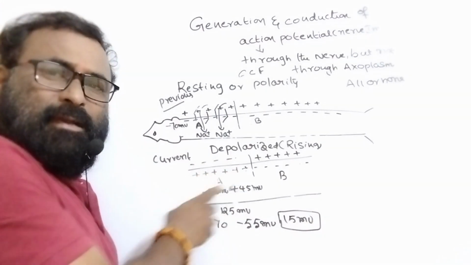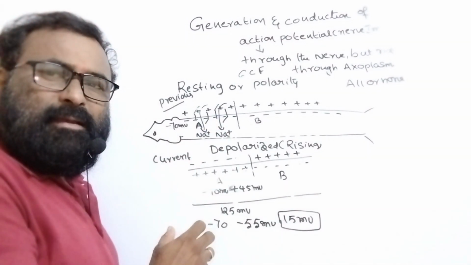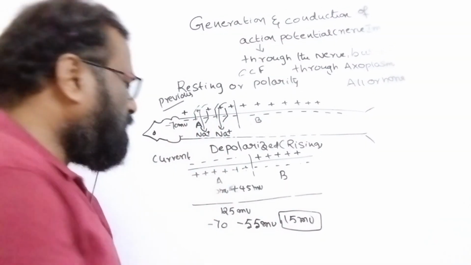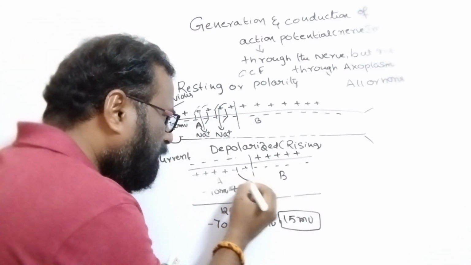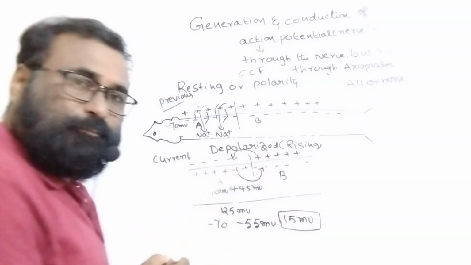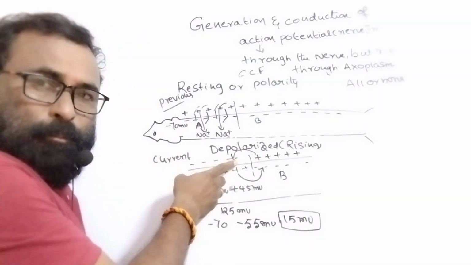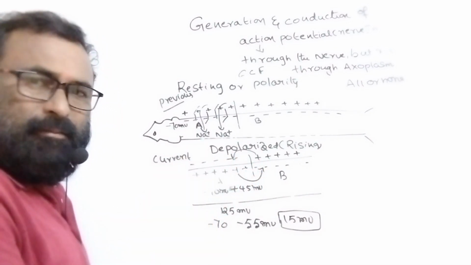Observe here, in site A, the charge is reversed, so current is always moving like this, and here current is moving like this. A circuit is formed. On the outside, current is moving from the B side to the A side.